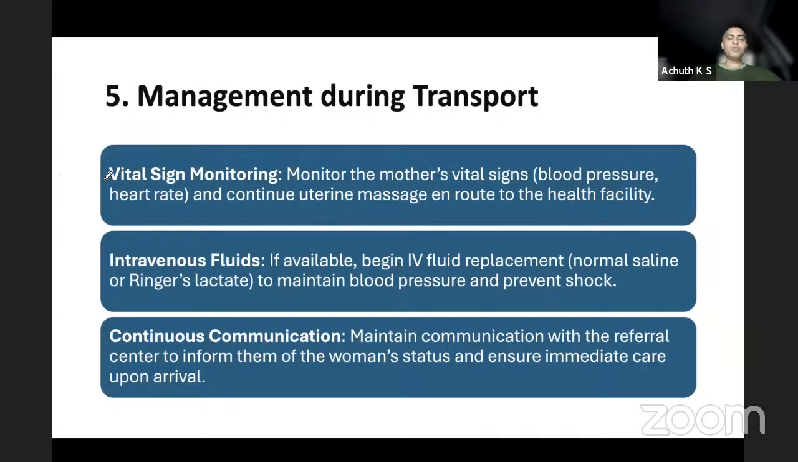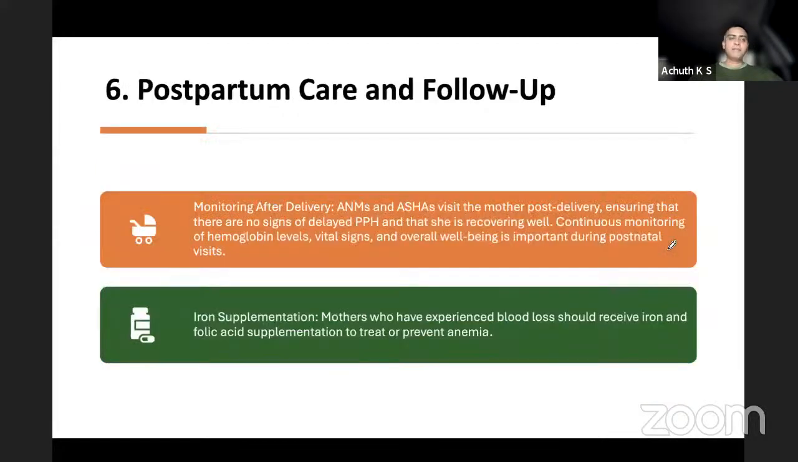Management during transport in the ambulance: monitor the vital signs, administer intravenous fluids, and communicate with the higher referral center so that they will be ready to take the patient in. Fluids of choice are Ringer lactate and normal saline. Priority one is Ringer lactate, second one is normal saline.